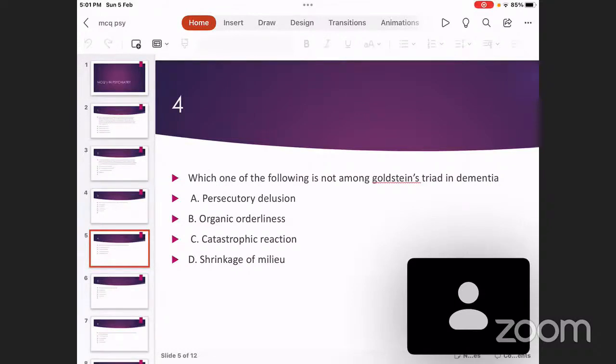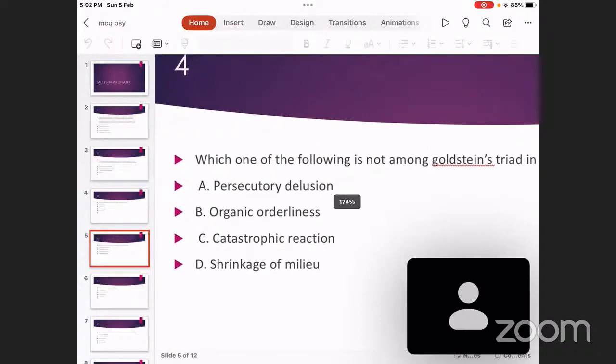Goldstein, Kurt Goldstein, his full name. This was a German psychiatrist. He described 3 behavioral symptoms which are commonly seen in people with dementia. And the 3 behavioral symptoms described by Goldstein include: number 1, organic orderliness; number 2, catastrophic reaction; and number 3, shrinkage of milieu. I'll explain each of these terms in a little bit of detail. What is meant by organic orderliness?